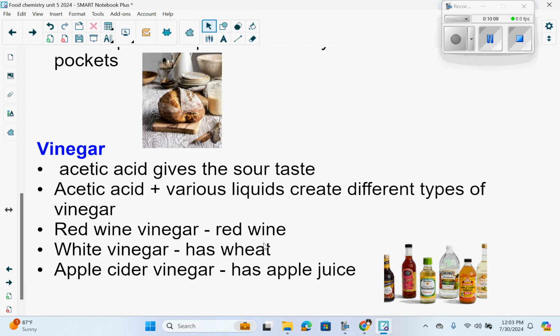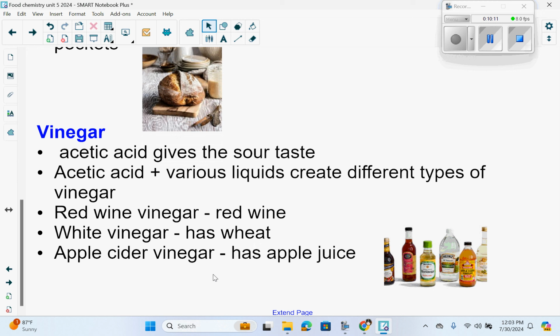Vinegar. Acetic acid gives it the sour taste. Acetic acid plus various liquids create your different types of vinegar. Red wine vinegar has red wine. White vinegar has wheat. Apple cider vinegar has apple juice.